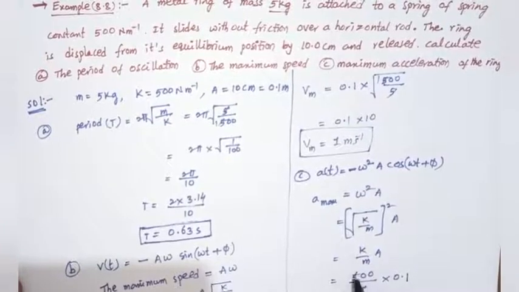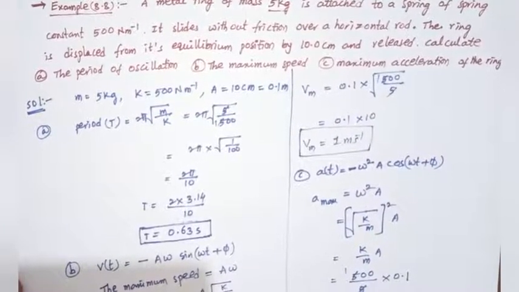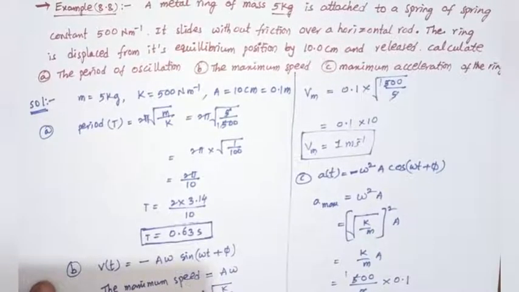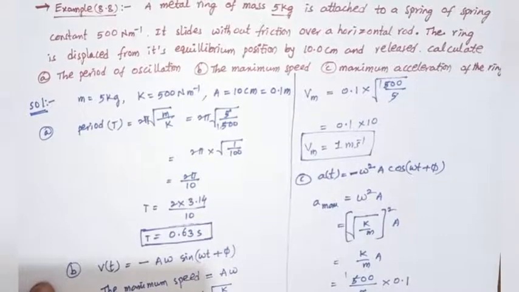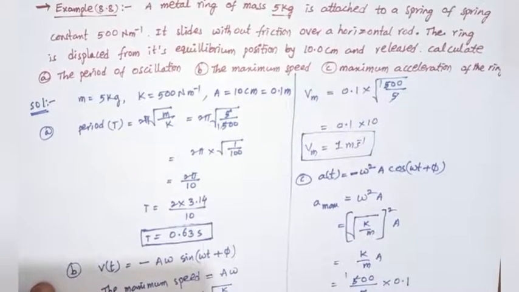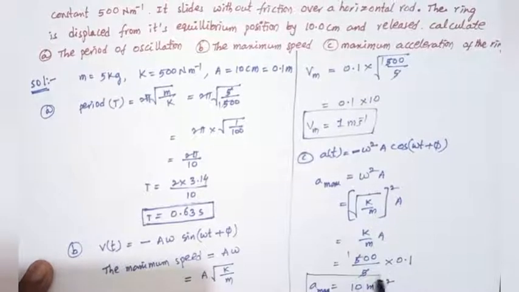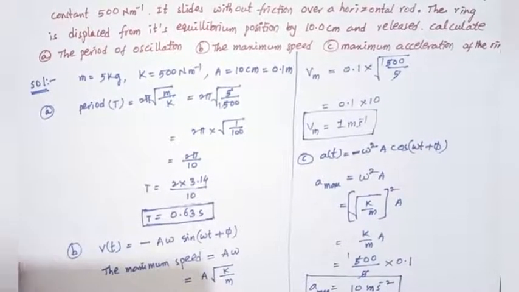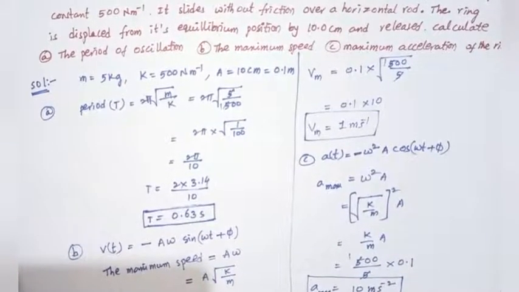That equals 100 into 0.1, which equals 10 meter per second square. So this is the maximum acceleration of the metal ring: a maximum equals 10 meter per second square.